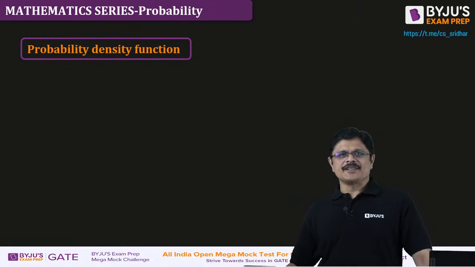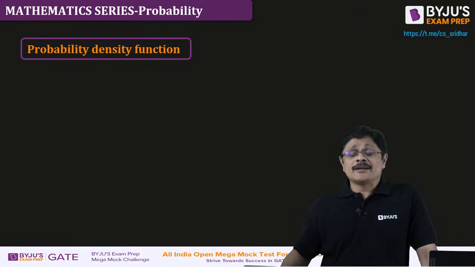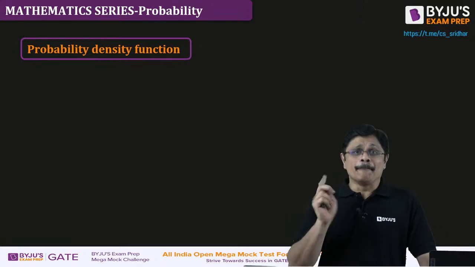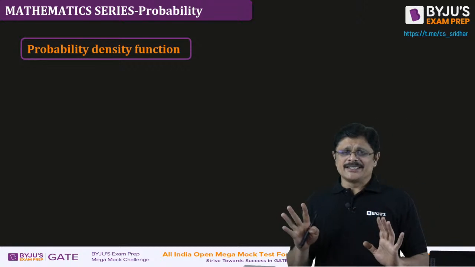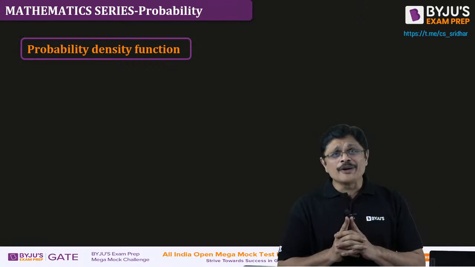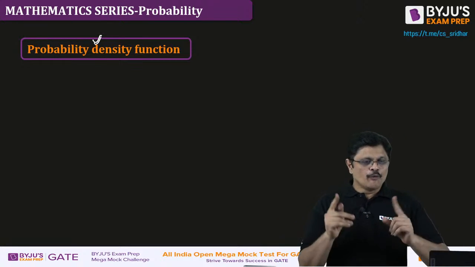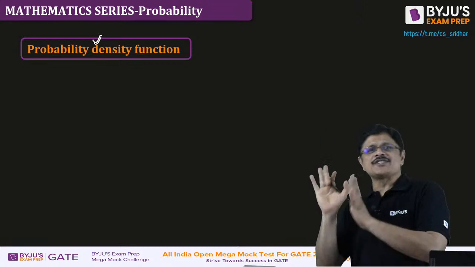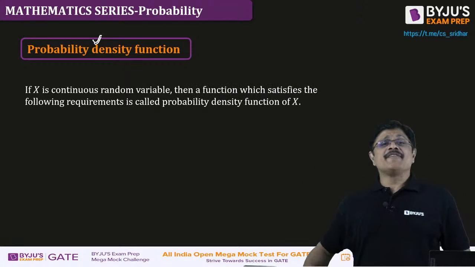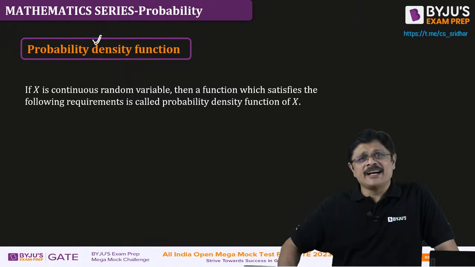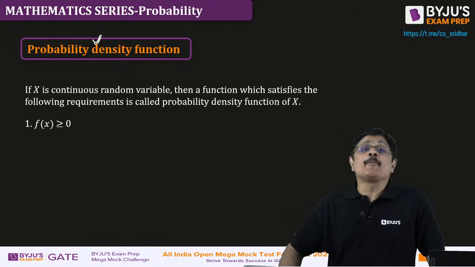Now the probability density function. You have already seen it, right? Telephone call duration, x is the random variable, and it takes values from 0 to infinity. The PDF I did not create, he has given it, we are using it, but we don't know how to create it. That is the modeling part. But we know the properties of the function. What are the properties? If x is a continuous random variable, the probability density function is defined in such a way that it should be a positive function.